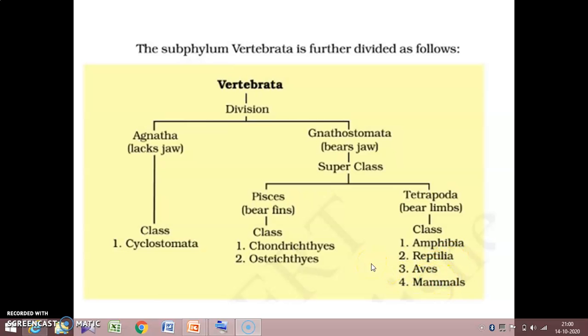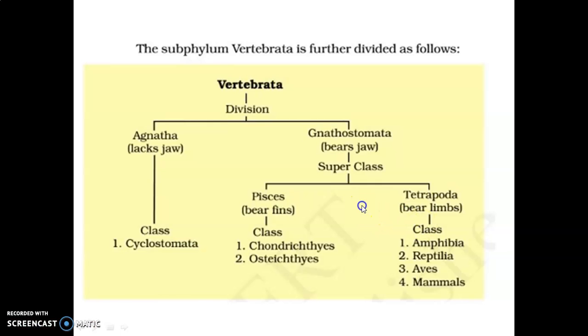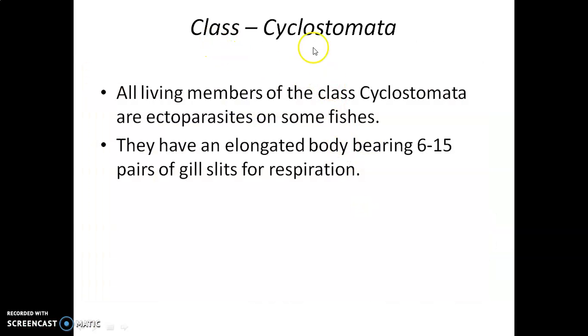Okay. So now let's discuss about the class Cyclostomata and superclass Pisces today. And superclass Tetrapoda we will discuss on the next day. Okay. So let's start with class Cyclostomata. We know that organisms included in Cyclostomata lack jaws and they are included in the category Agnatha, isn't it?